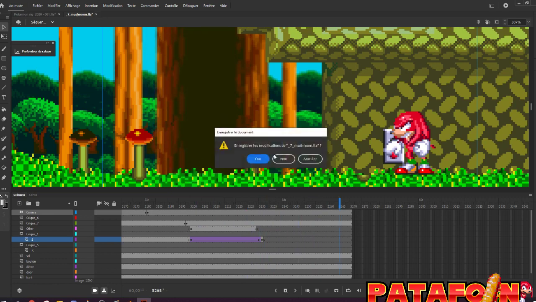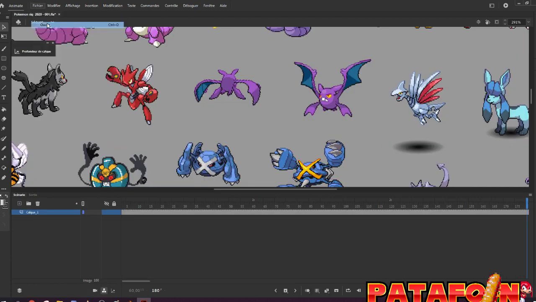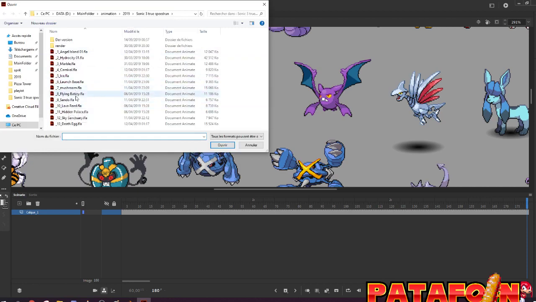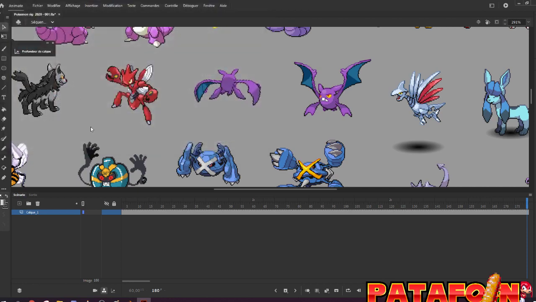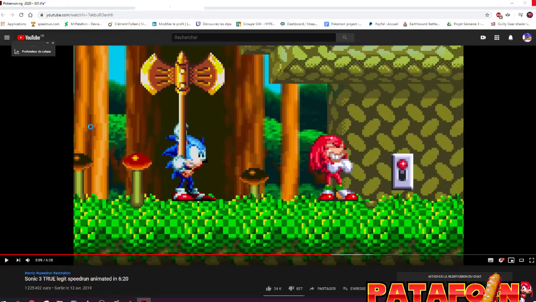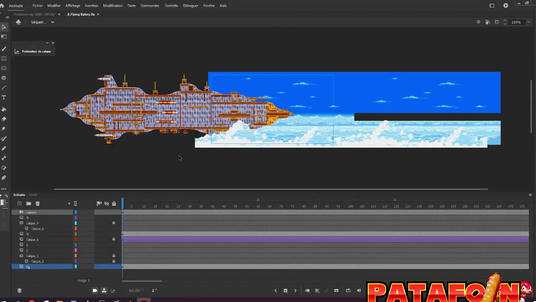Then we have Flying Battery. I think it's nice to see it. So the part where we are at the exterior.